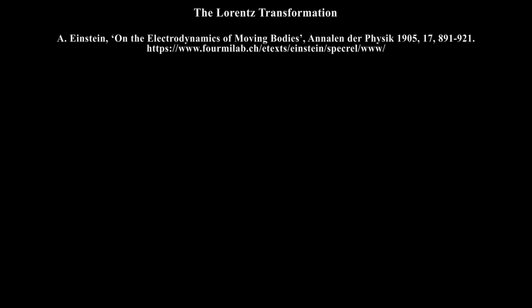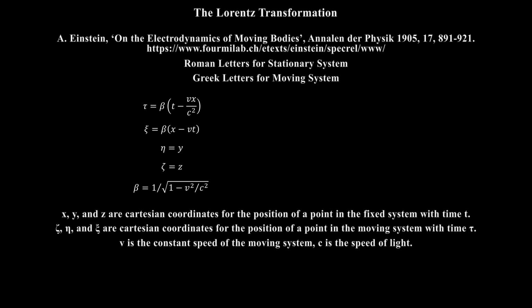In his 1905 paper, Einstein used Roman letters for his stationary system and Greek letters for his moving system. In this way, here, x, y, and z are the Cartesian coordinates for the position of a point in his stationary system at some time t. V is the constant speed of his moving system, which is written in the corresponding Greek letters, also denoting Cartesian coordinates. C is the speed of light.